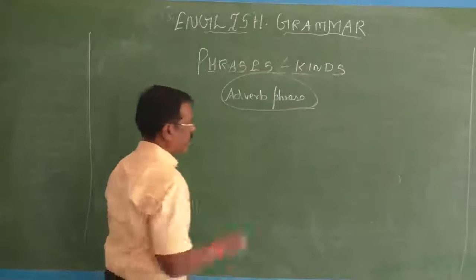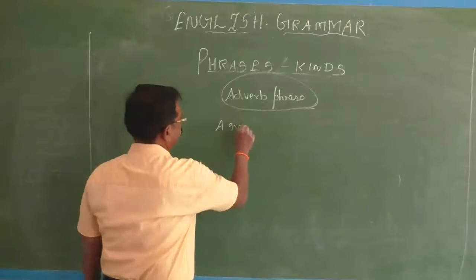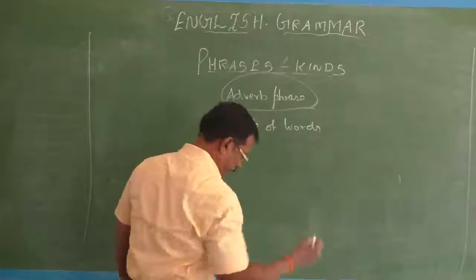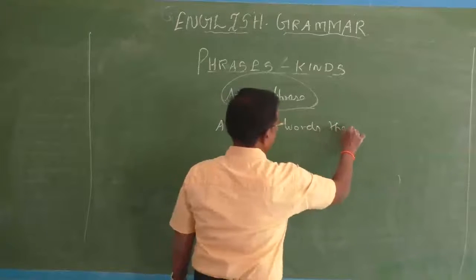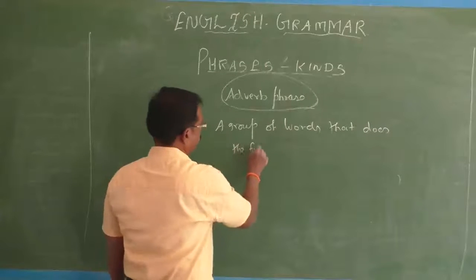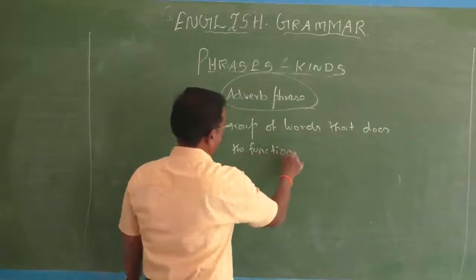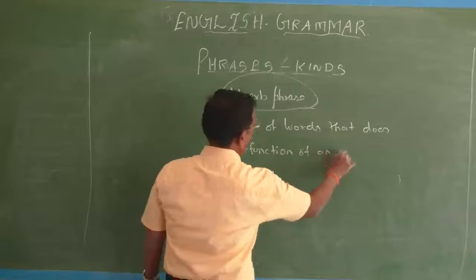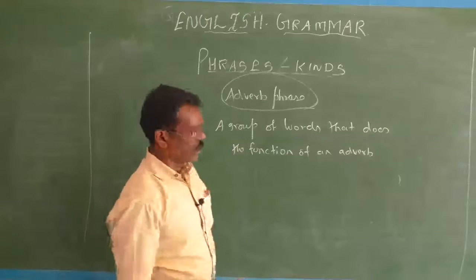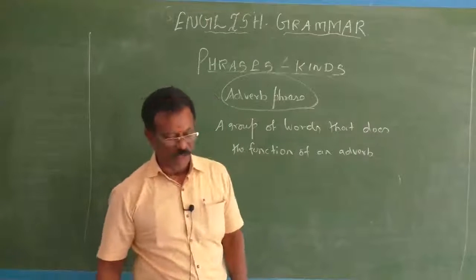A group of words that does the function of an adverb is called an adverb phrase.